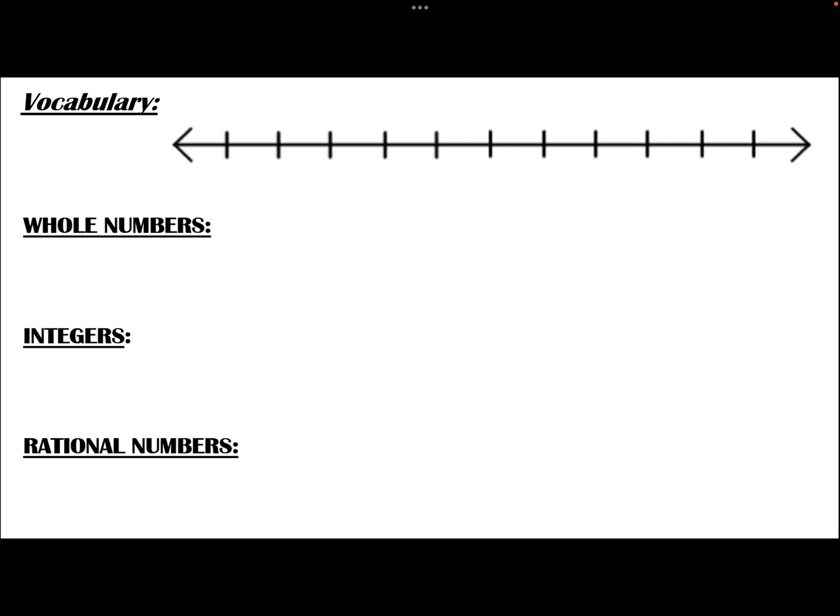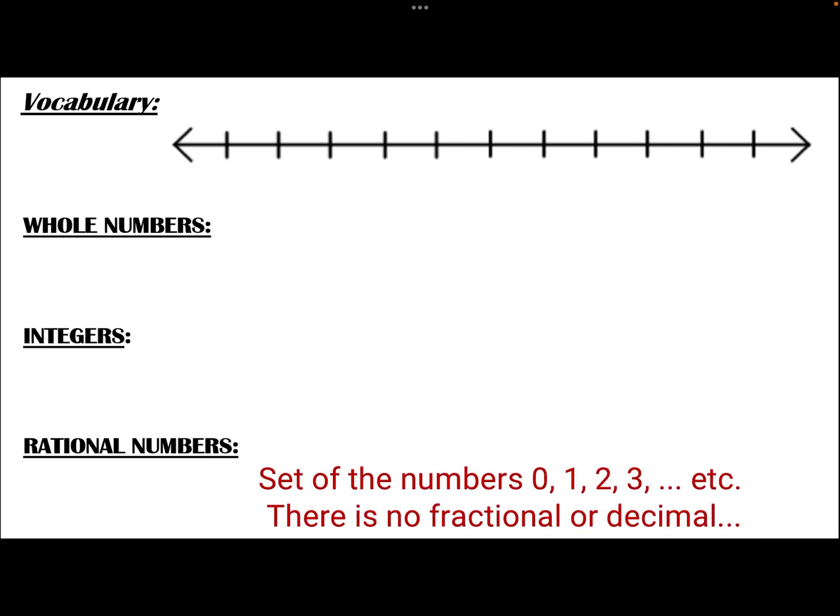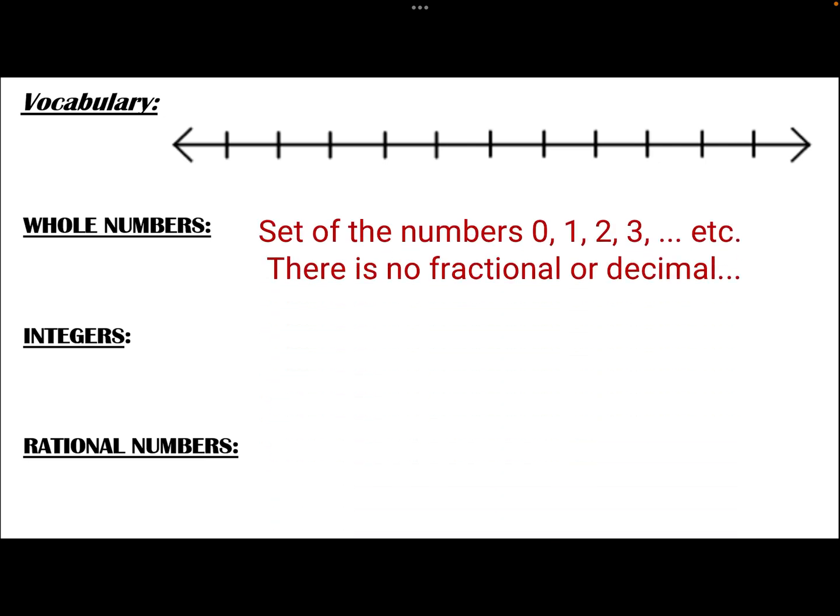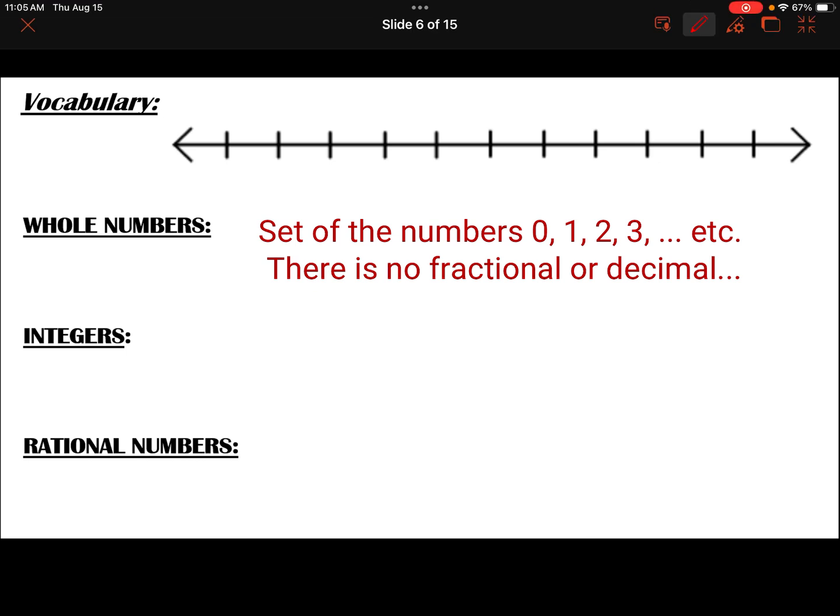Now, you need to go ahead and write some definitions. These are your notes, so if you need to abbreviate something, you may abbreviate. The first one is whole numbers, and whole numbers are the set of numbers 0, 1, 2, 3, 4, etc. The main idea is that there is no fraction or decimal part. It is a whole. If we're looking at our number line, you guys see this number line. I want you to start labeling.